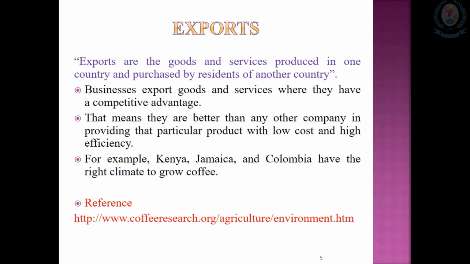What is this competitive advantage? Some countries are very rich in certain resources. Just imagine oil or crude oil: rather than being produced by our countries, Middle East countries may have that resource very well.